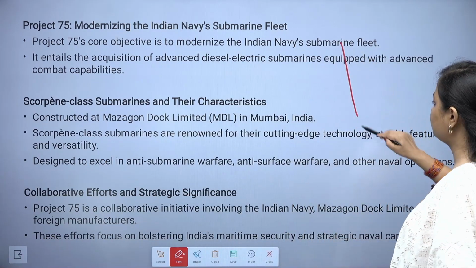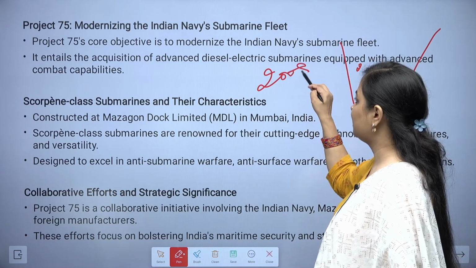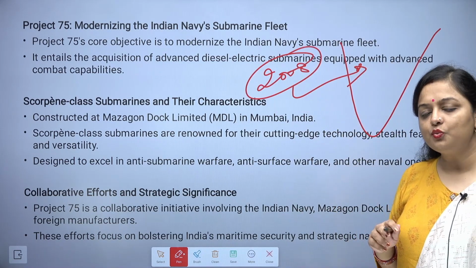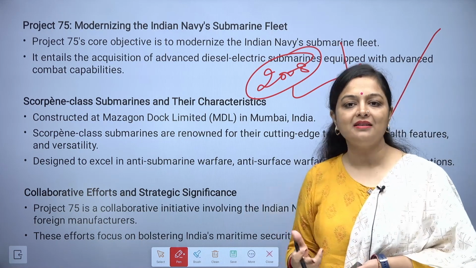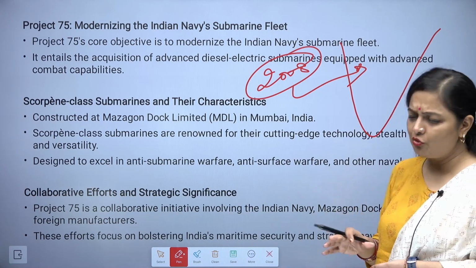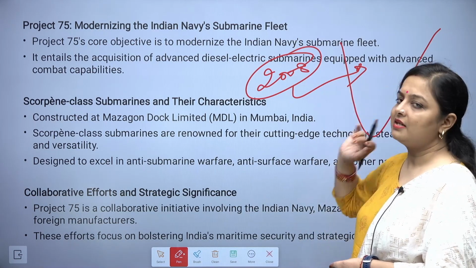Just for an example, you can remember the 2008 incident. Mumbai was attacked, and the terrorists entered India from the coastal area.